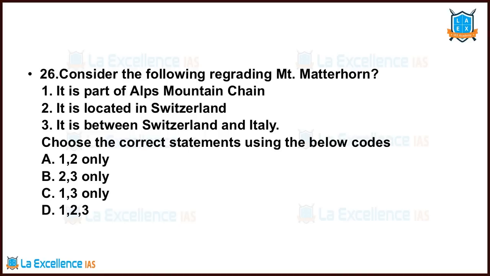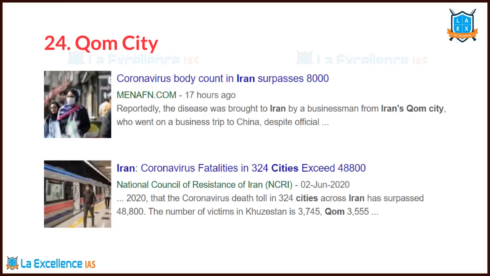Now let's understand a few points regarding Mount Matterhorn through this question. Mount Matterhorn. It is part of the Alps mountain chain. Yes or no? Yes. It is located in Switzerland. Yes. It forms the boundary between Switzerland and Italy. Yes. All these are correct. So the answer is D.